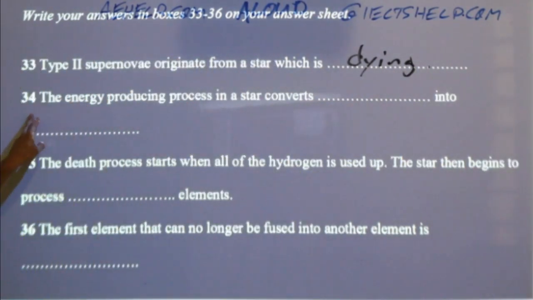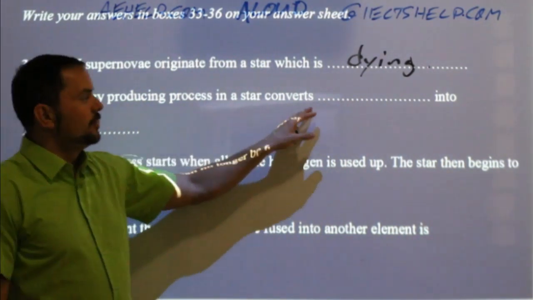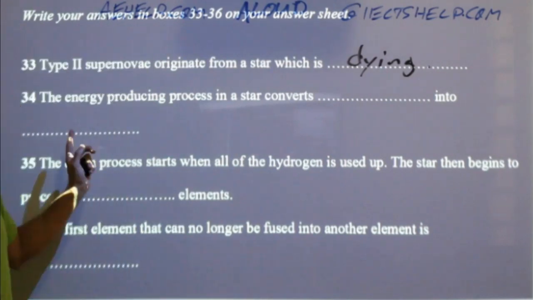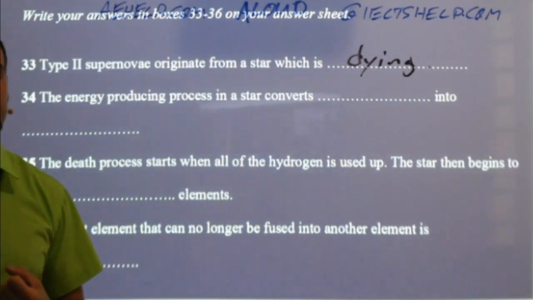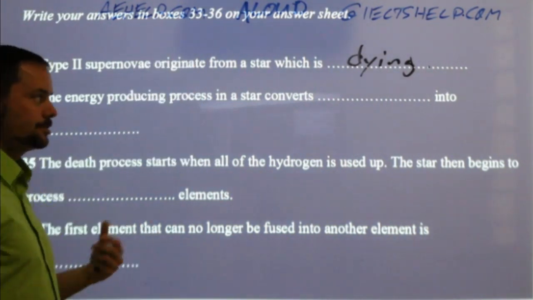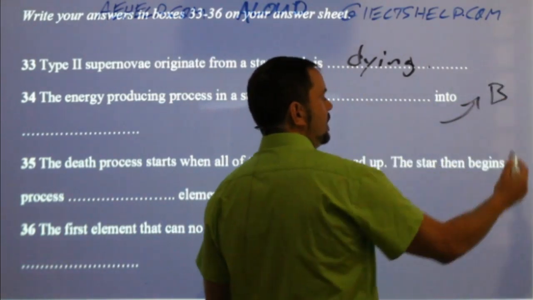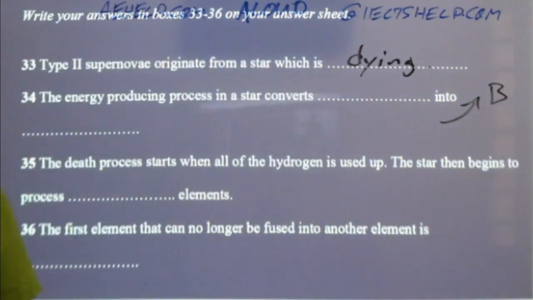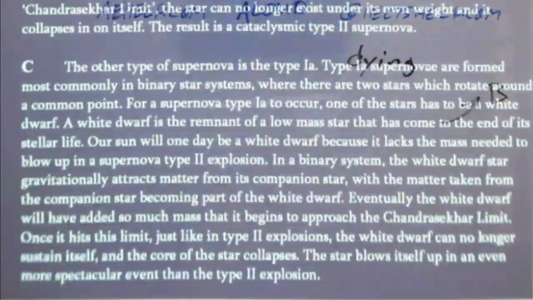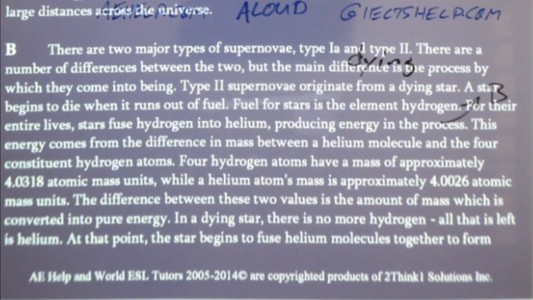Number 34, the energy producing process in a star converts something into something. Now again, because we read this actively, we can figure this out. If I don't know the spelling, I can go back to paragraph B, right? So if I jump back to paragraph B, whoa, there I am. Okay.